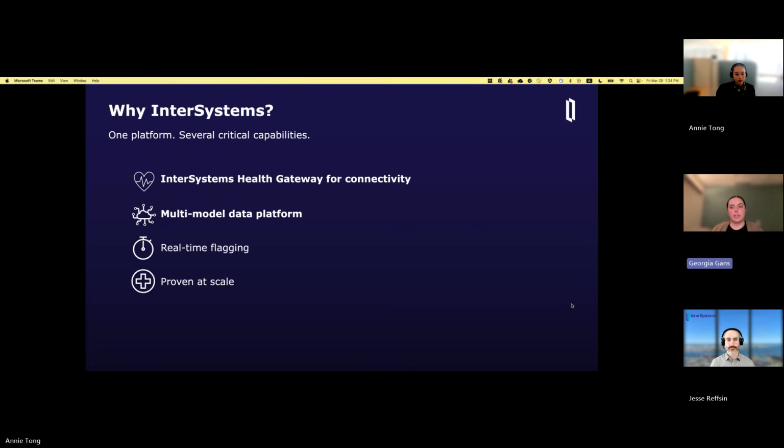We already have this product called InterSystems Health Gateway, and I'll talk a little more about that in the next slide. The main point is that it facilitates the information sharing that is really needed to solve this problem. We provide connectivity built in, we have native support for all popular data standards out of the box, and our data platform is multi-model. That means we can unify structured and unstructured data of all different formats from all different kinds of systems. And we already have proprietary logic in our technology to deduplicate, normalize, and aggregate this data for a clean longitudinal record for each patient.